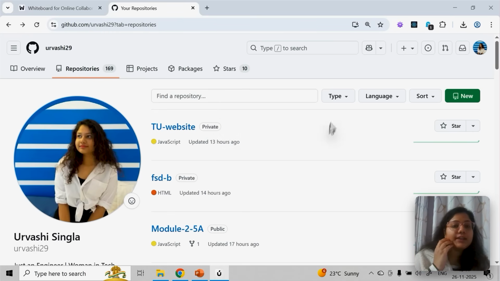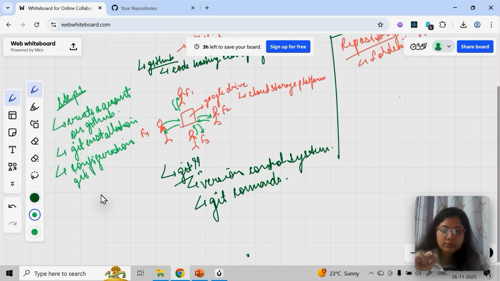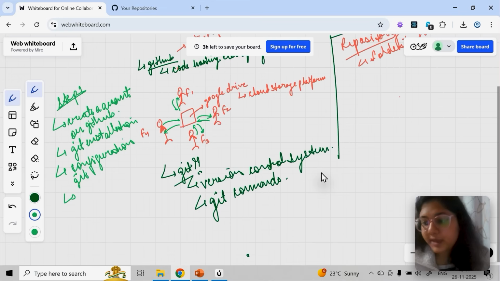Okay, now what are the steps? Now first, the next thing we have to do is some configuration. Okay, now what is this configuration? This is Git configuration.